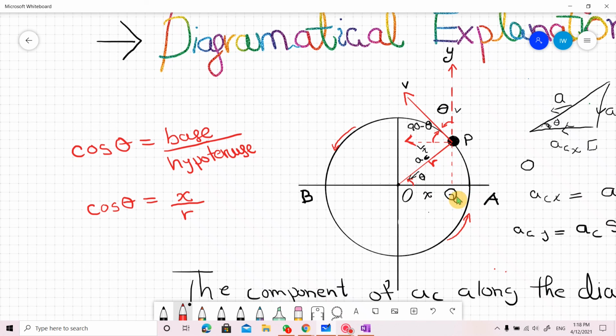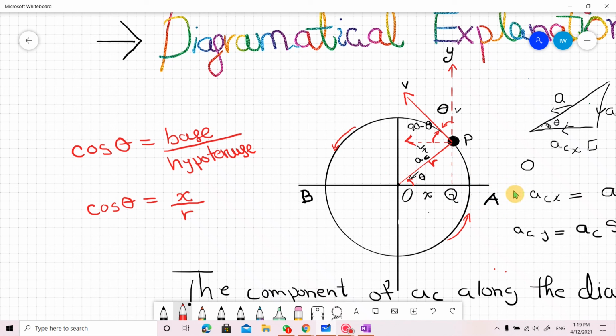You can also see in the diagram, if the projection is at the mean position, it will have the maximum velocity, and if it is at the extreme position, which is this point on the circumference, at this point the velocity of the projection will be 0, because it is the extreme position.